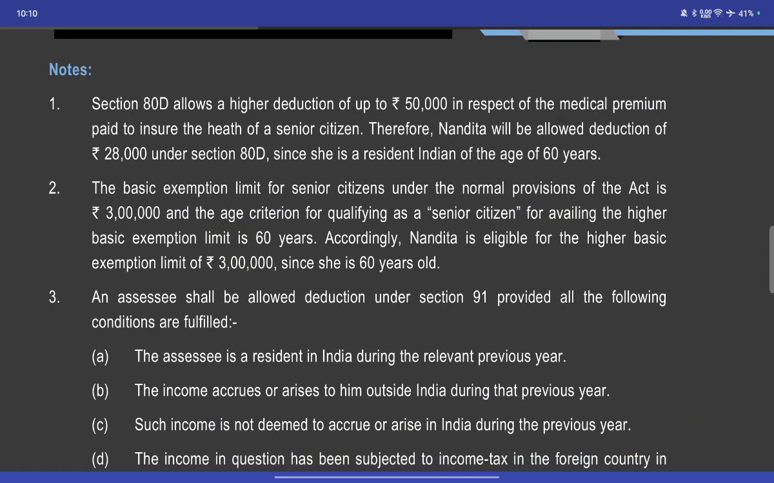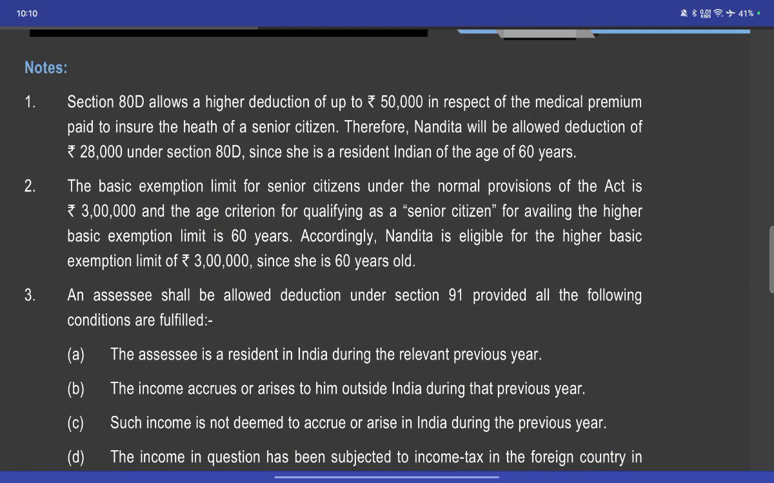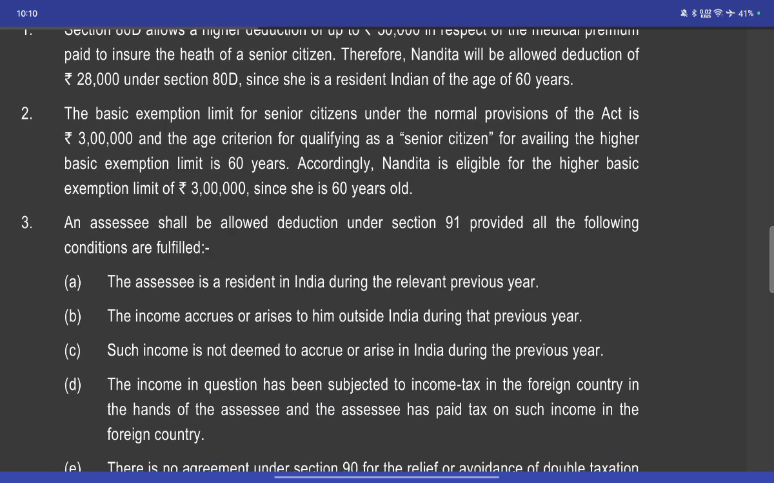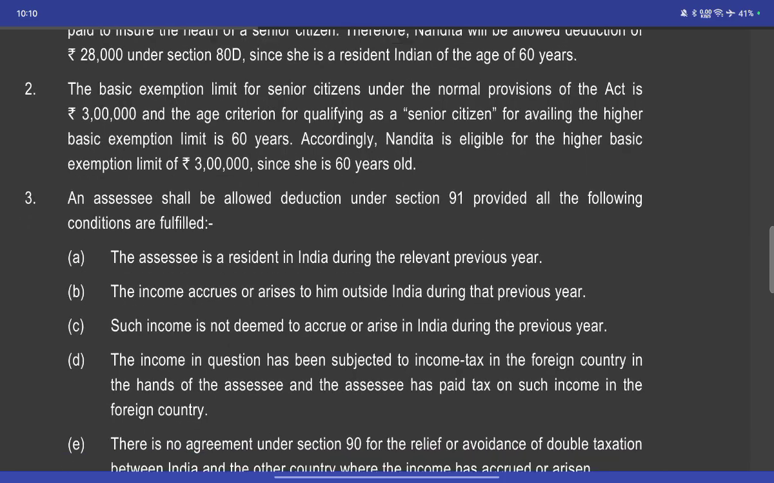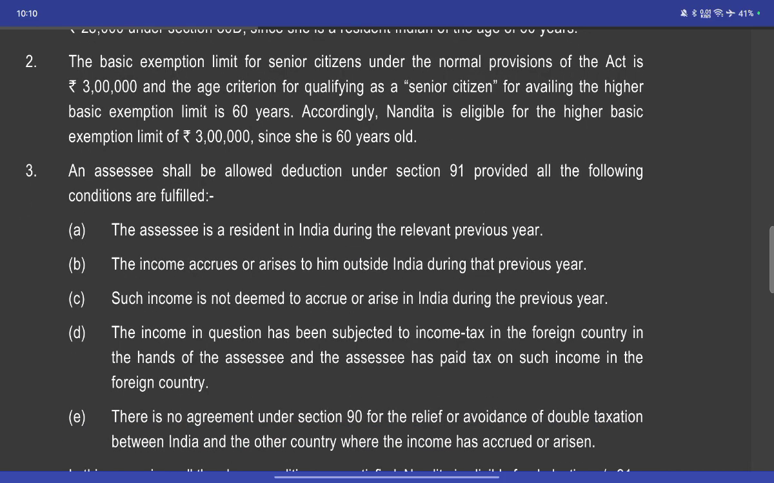Section 80D allows a higher reduction up to 50,000 in respect of a medical insurance premium paid for the health of a senior citizen. Nandhi is allowed a reduction of 28,000 under 80D, being a resident of India aged 60. The basic exemption for a senior citizen is 3 lakh. The age criterion qualifies her as a senior citizen, eligible for the higher basic exemption of 3 lakhs, since her age is 60 years.